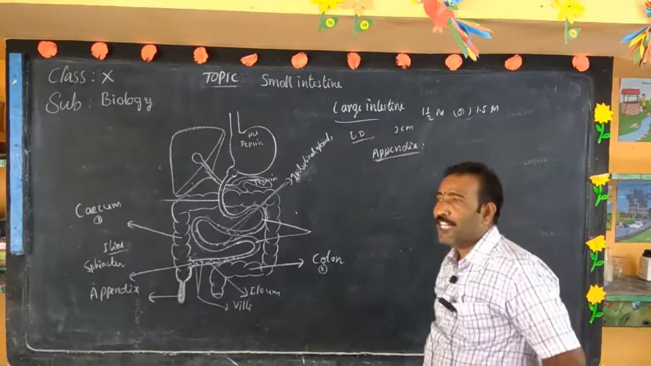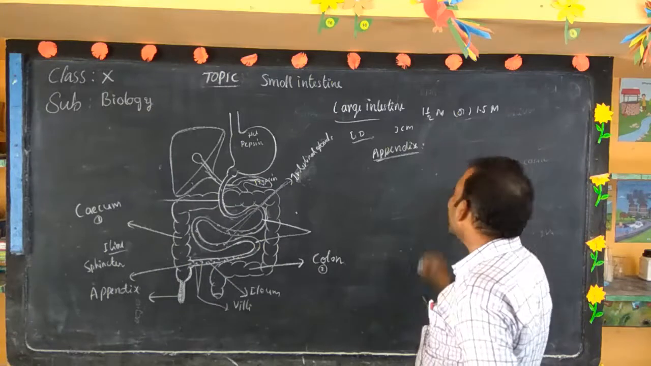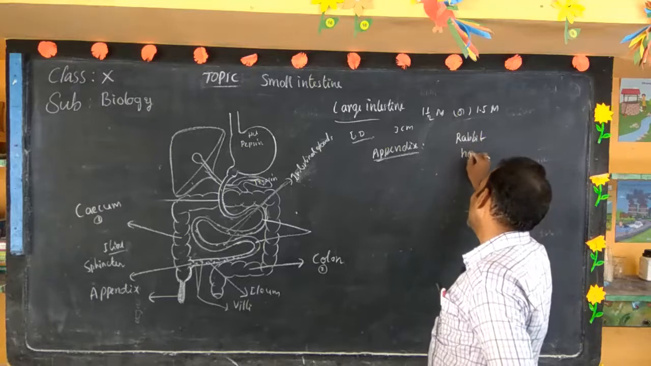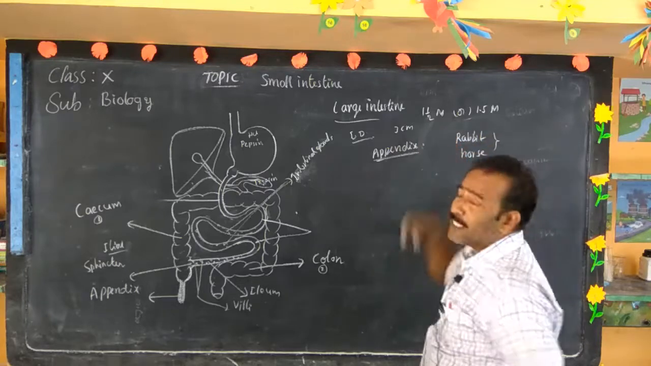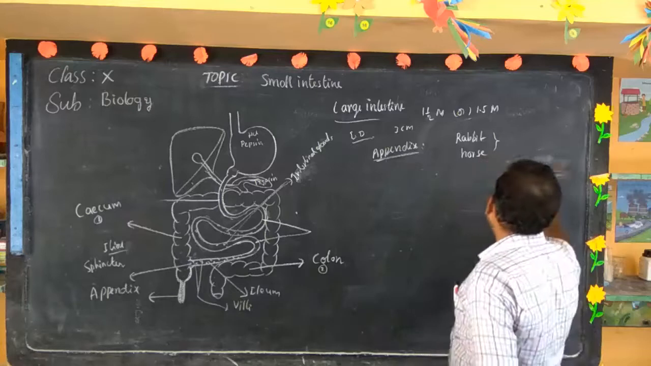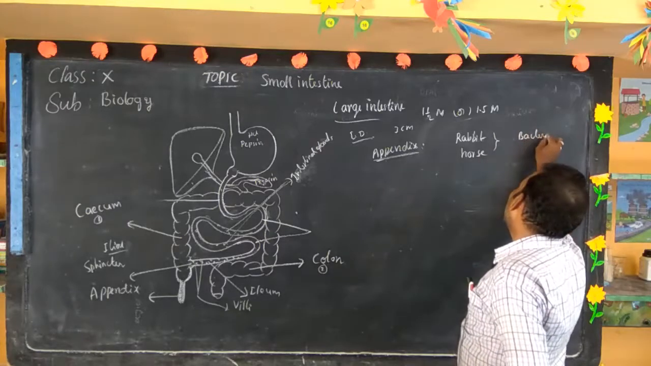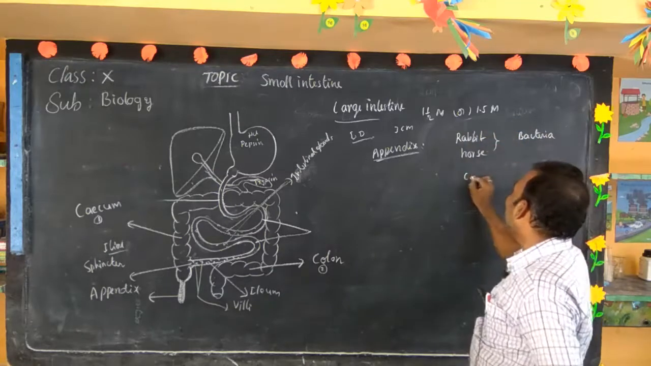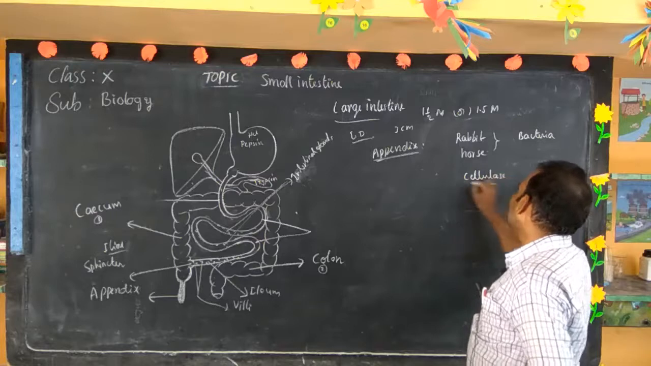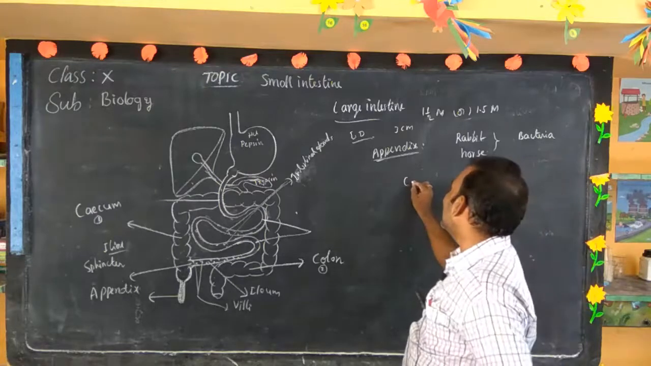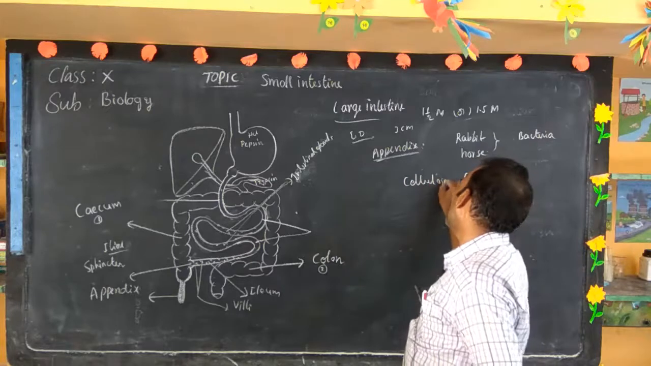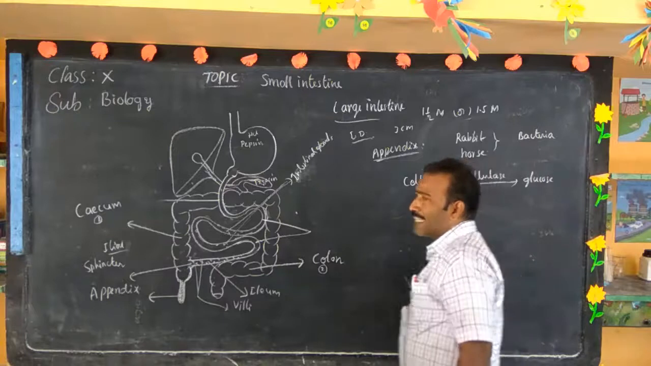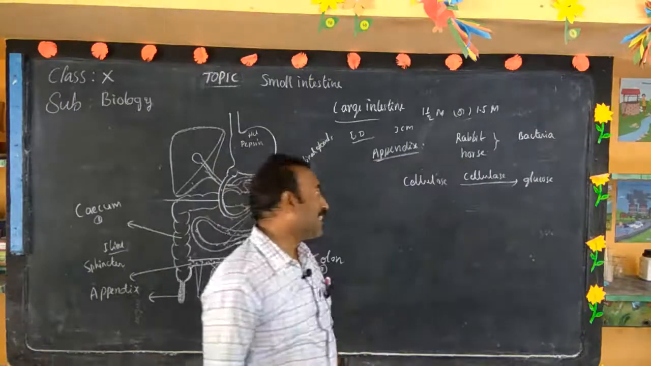This appendix is well developed in some herbivorous animals like rabbits and horses. In a rabbit and a horse, the appendix plays an important role, because the bacteria present in the appendix produce the cellulase enzyme. This cellulase enzyme digests cellulose to glucose. That's why herbivorous animals like rabbits and horses can digest cellulose.